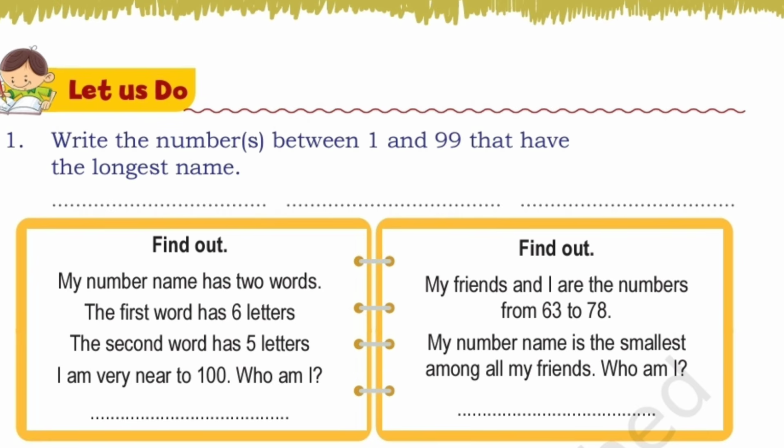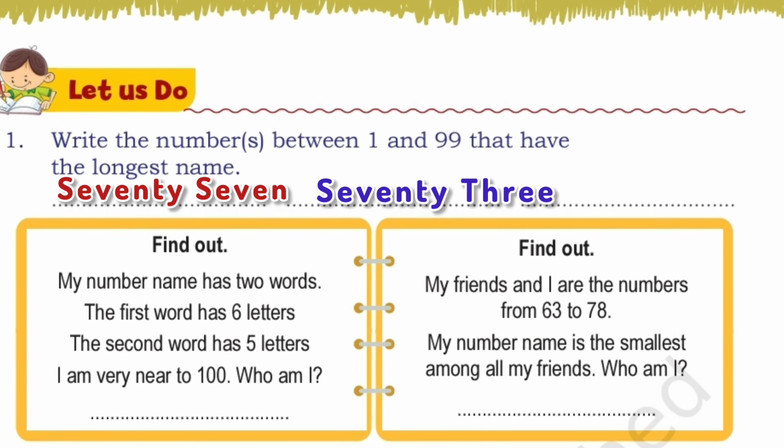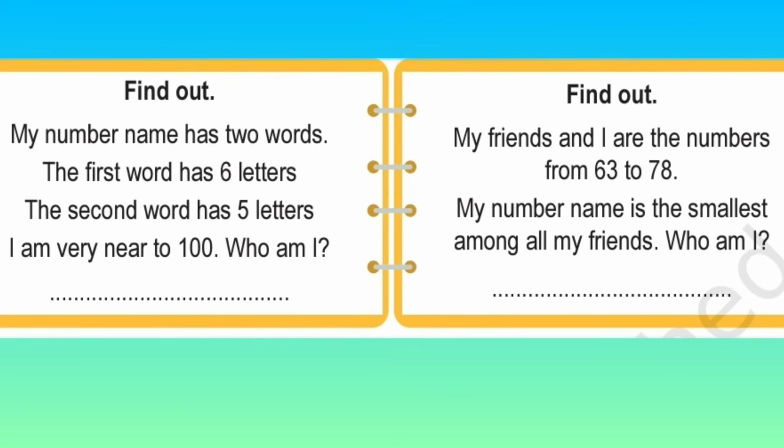Let's do this. Write the numbers between 1 and 99 that have the longest name. So let's write the number which has the longest name. 77, which has 12 letters. The next one is 73, which also has 12 letters and is long. Kindly find out the third one.